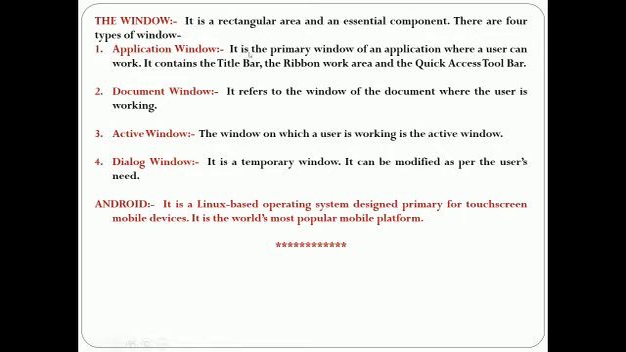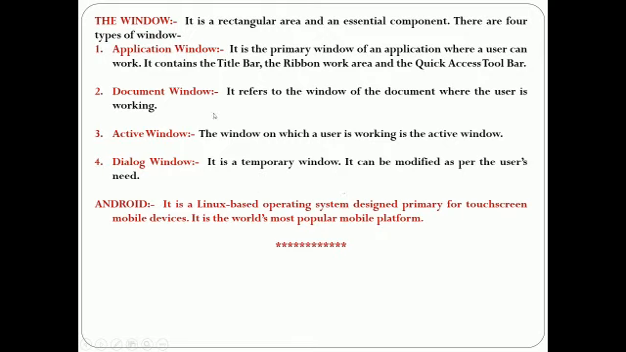First is application window. It is the primary window of an application where a user can work. It contains the title bar, the ribbon, work area and the quick access toolbar. The user can open several applications at the same time, but there is only one window which remains active at a time. When the user opens an application package like MS Word, MS PowerPoint, MS Paint, etc., it allows the user to open a Word document on this window.